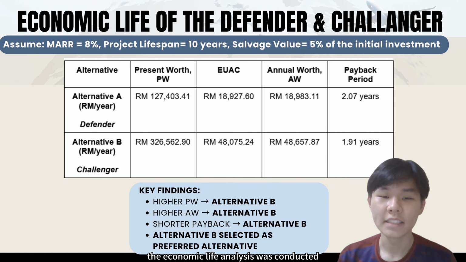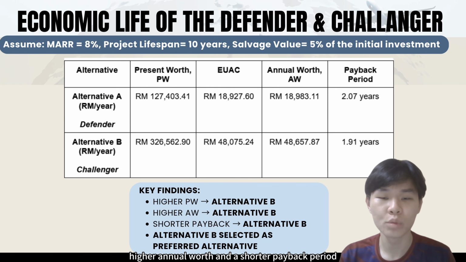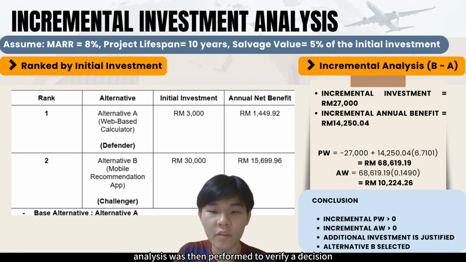The economic life analysis was conducted to compare the two alternatives. Based on the evaluation, Alternative B achieved a higher present worth, higher annual worth, and a shorter payback period. This result indicate better economic performance, making Alternative B the preferred alternative. An incremental investment analysis was then performed to verify the decision. The result shows that both the incremental present worth and annual worth are positive, meaning the additional investment is economically justified. Therefore, Alternative B remains the recommended option as it provides greater overall value.